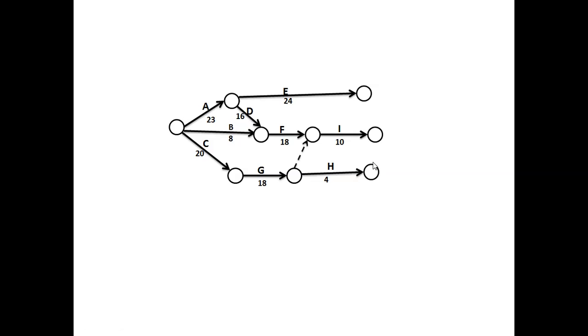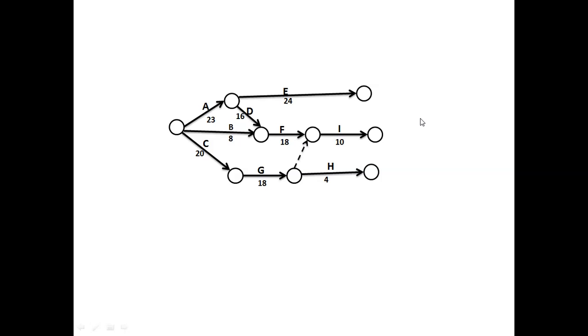So here you can understand this I activity will start when F and G activities are completed, because in the constraint relationship it is given that F, G is less than I. So a dummy activity has been used in order to show that constraint relationship.